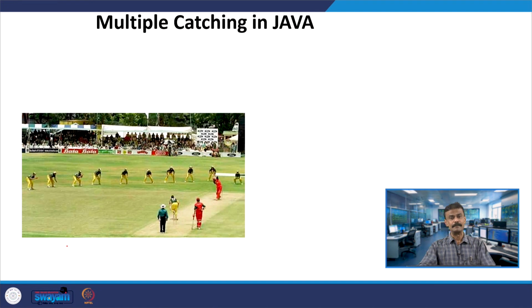Now, as I said, here you see 9 fielders in one frame, right. When the batsman hits the ball, only one fielder will be catching. This is what you should remember from the previous example. There is also a hierarchy.